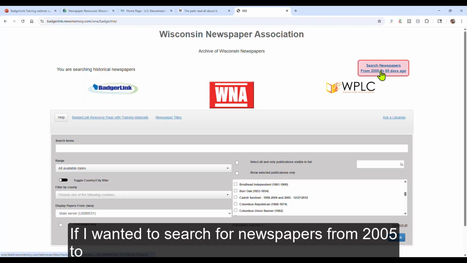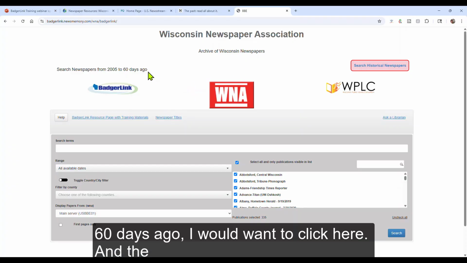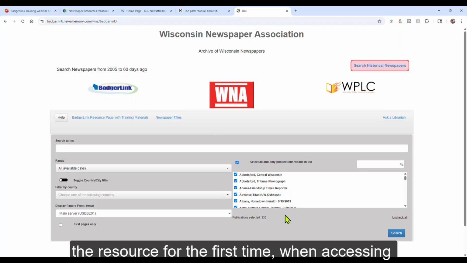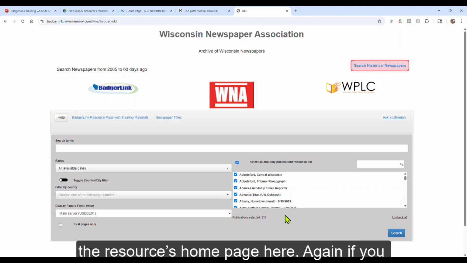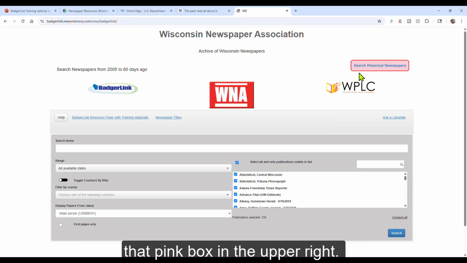If I wanted to search for newspapers from 2005 to 60 days ago, I would want to click here. And the search for newspapers from 2005 is the default search when opening the resource for the first time, when accessing the resource's homepage here. Again, if you want to search for the historical newspapers within this resource, you just click that pink box in the upper right.